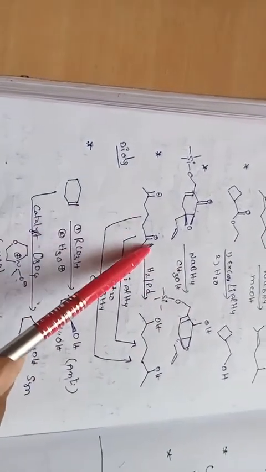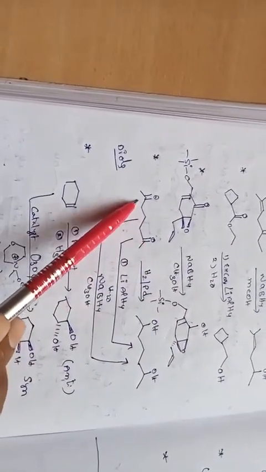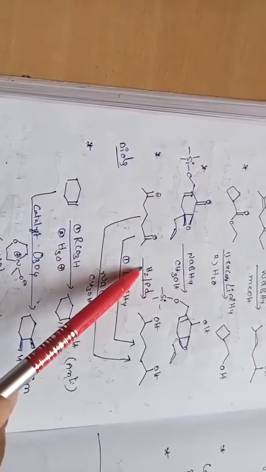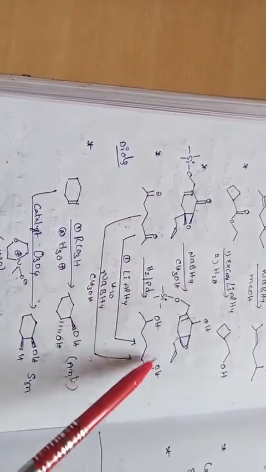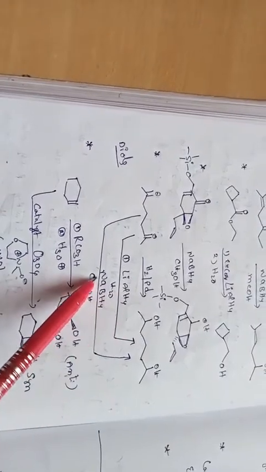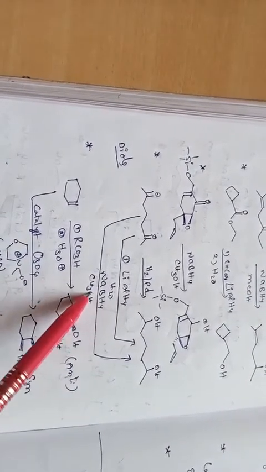And even a diketone is there, carbons 1 2 3 4 5 6. So this is the diketone. By using hydrogen and palladium it can be reduced. Lithium aluminum hydride also can reduce it, and sodium borohydride in methanol medium can give the product.